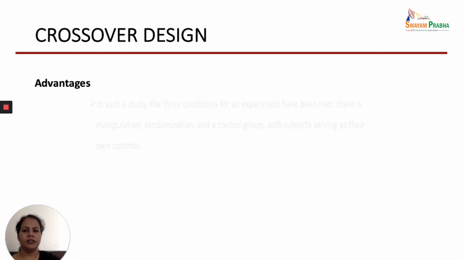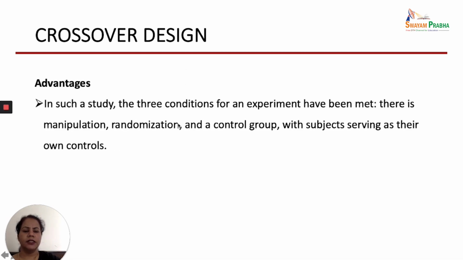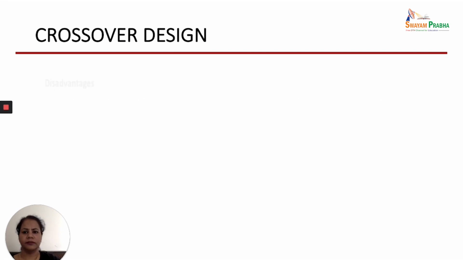Now, what are the advantages of the crossover design? In such a study, the three conditions for an experiment have been met. Here we have manipulation, randomization, and a control group, with the subjects serving as their own controls. So the control group is the same subjects, which is why there is more homogeneity of the characteristics of the groups. It is really a good type of design where the demographic variables will not have an effect on the dependent variable.